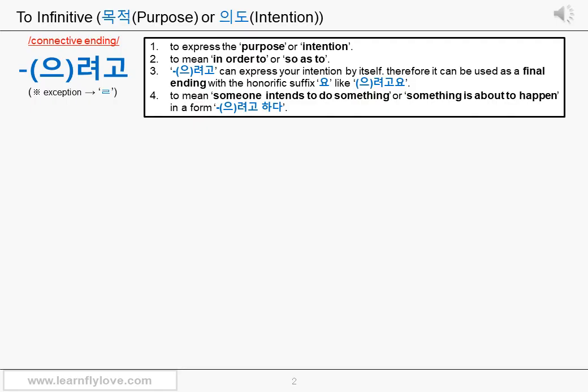Now the word intention sounds very familiar to you, isn't it? Let's see the English example. We'll show you only the English examples on this page, so just try to fill the usages of the to infinitive in those sentences. And know that you can use the endings and compound expression that you're going to learn on this page for the same purpose. I bought some flowers to give my wife. Please try to understand the usage of the to give part, okay?